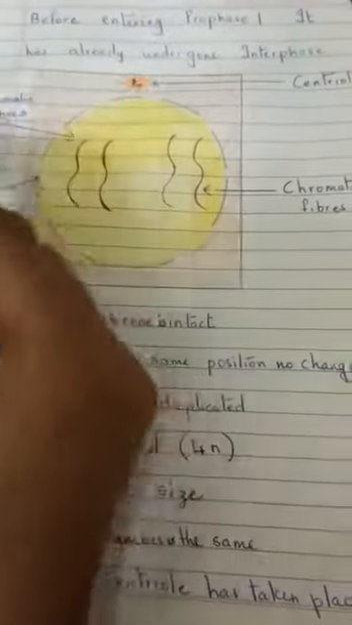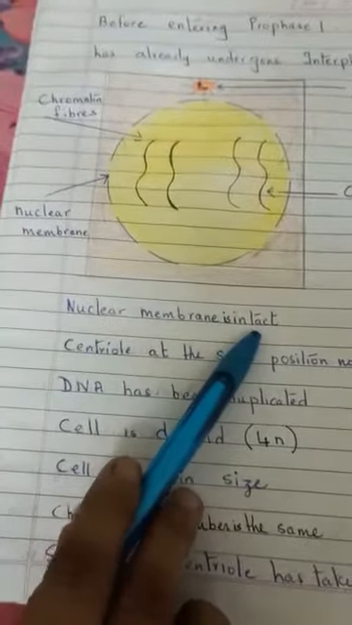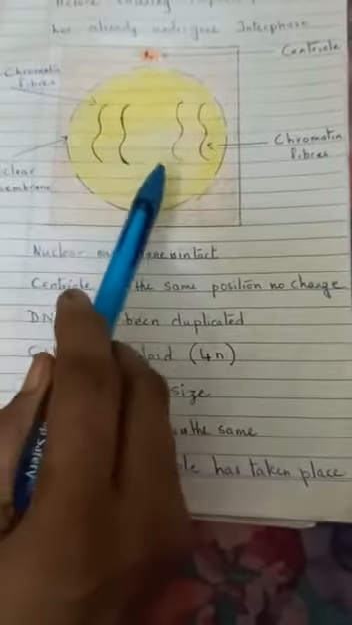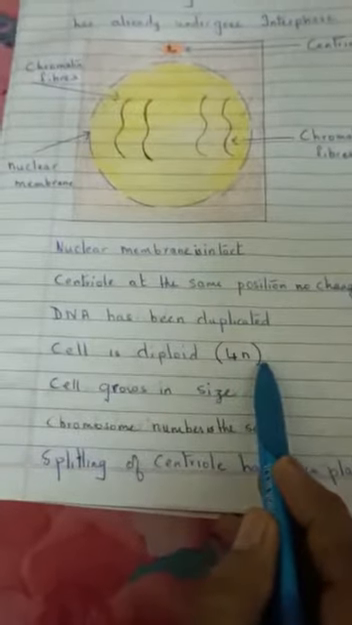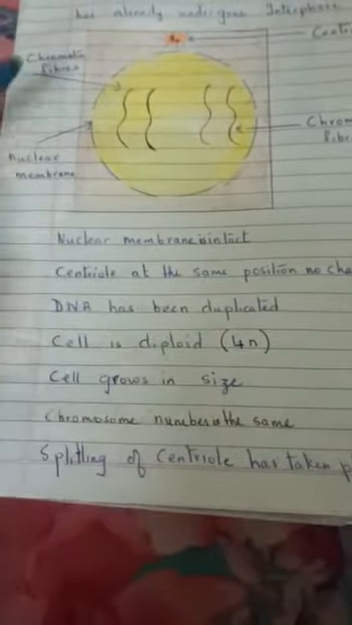We are not drawing all the cell organelles because we are focusing only on what is important for cell division. So now during interphase, the nuclear membrane is intact. The centriole is at the same place, there is no change. The DNA has duplicated, replicated, or been copied. The cell now is diploid, that is 4N. It has grown in size. The chromosome number is the same. Now also you'll find that the centriole over here has started splitting.